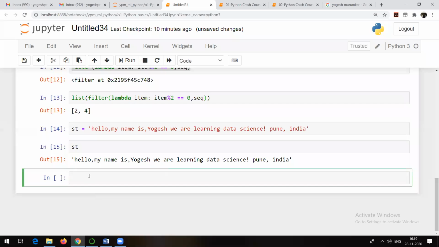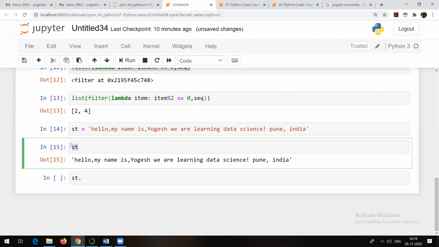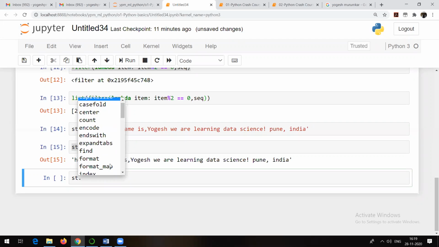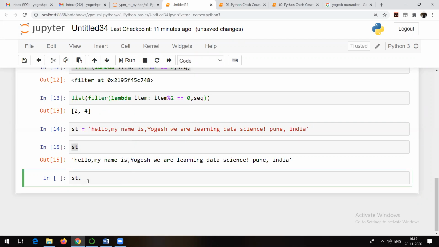Now if I type st dot and then press tab button, it is going to show me all the methods which I can apply on a string st. See, I have written st then dot and then pressed tab. I'll be able to see all these methods. So these are the methods I am going to talk about. Now there are some methods which are really very important.